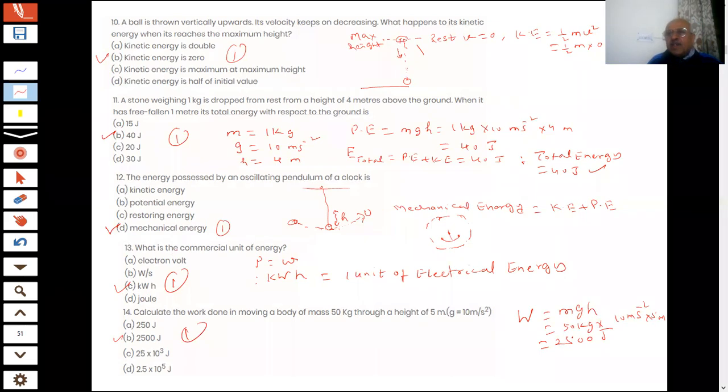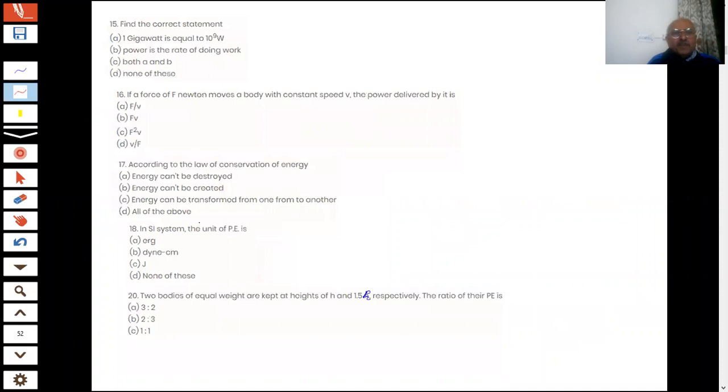Till now, your score is 100%, accuracy 100%, all the questions correct. Next question on the screen. Find the correct statement, students. 1 gigawatt is equal to 10 power 9 watt. Power is the rate of doing work. Both A and B are correct. None of these is correct. You have 1 minute to answer the question, students.